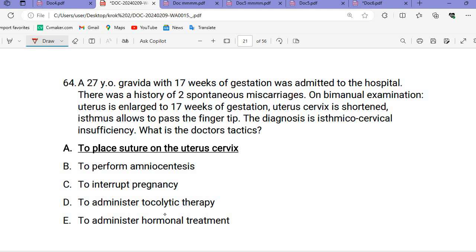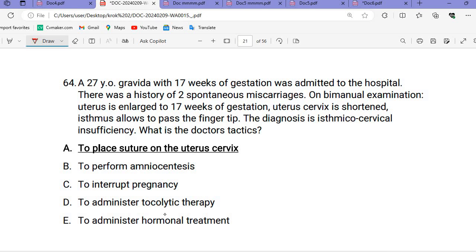A 27-year-old gravida with 17 weeks of gestation was admitted to the hospital. There is a history of 2 spontaneous miscarriages. On bimanual examination, the uterus is enlarged to 17 weeks of gestation. The cervix is shortened. The isthmus allows the fingertip to pass. The diagnosis is ischemico-cervical insufficiency. What is the doctor's tactics?